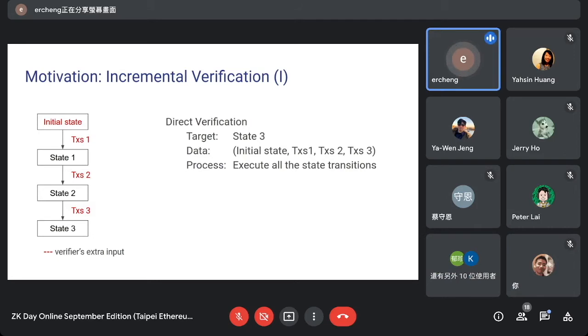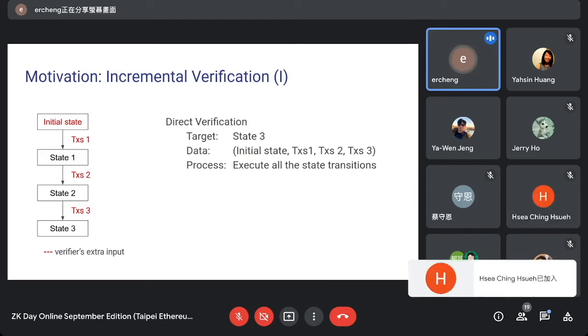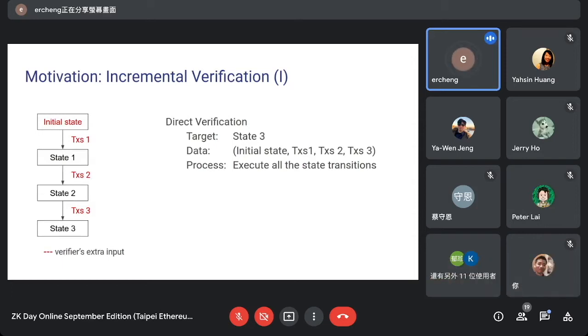Now if someone wants to join this blockchain and see if the state they get is correct, for example, if they get state 3, they will have to validate if state 3 is correct. How do they do this in a naive way? To verify state 3, this verifier has to gather information from the initial state and transaction batches 1, 2, and 3, and try to execute the state transition from the initial state all along to state 3, and see if it matches the data of state 3 it has in hand.